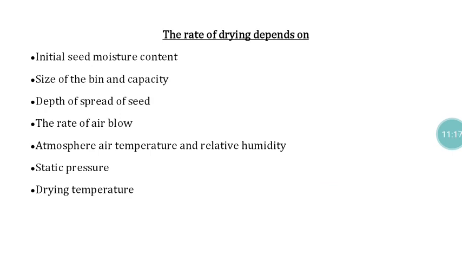So if machines are employed for the purpose of seed drying, these are the parameters that play a major role in the rate of drying: the initial moisture content of the seeds, size of the bin and its capacity, depth of spread of the seeds, rate of airflow, atmospheric air temperature and relative humidity, static pressure, and drying temperatures. These are the important parameters that play a major role in the rate of drying.